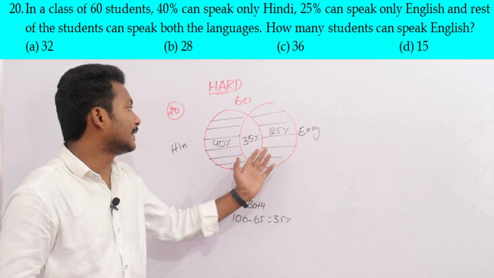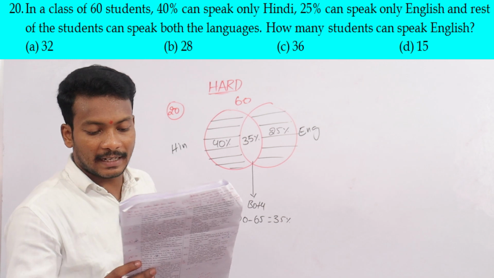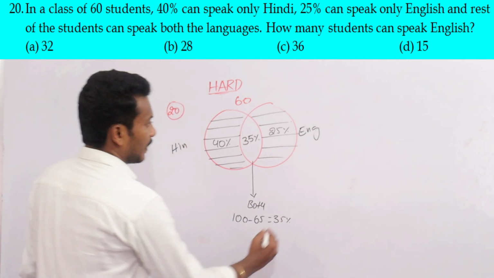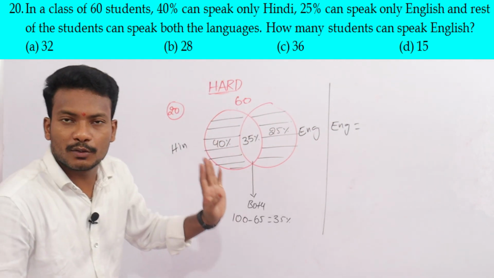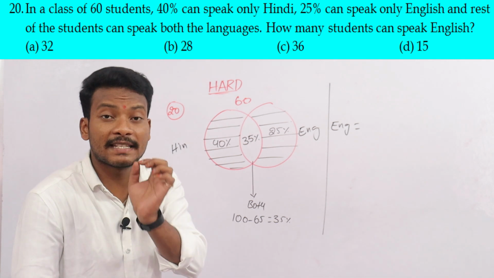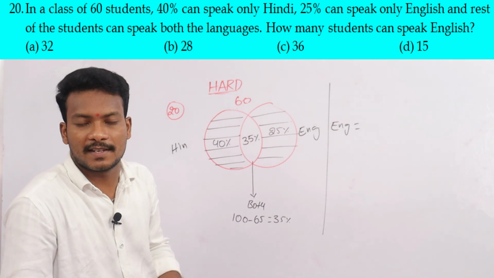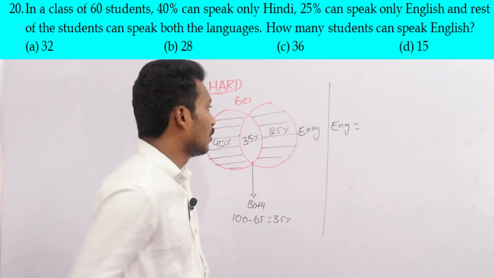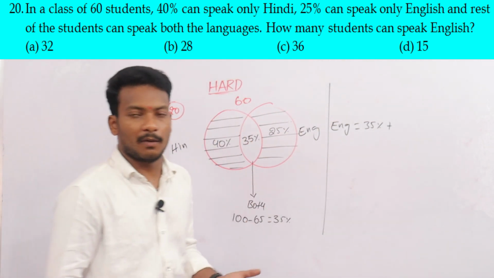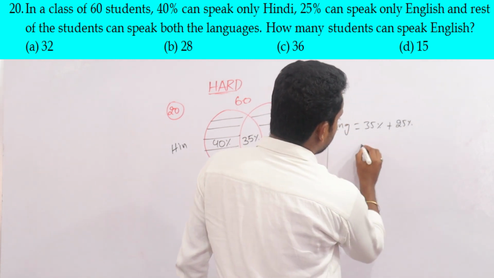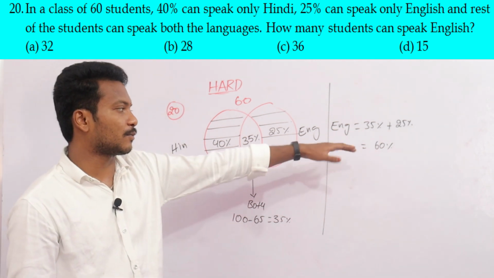Now the total is 75 plus 25, 100. Now the examiner is asking how many students can speak English. Can the 35% speak English or not? Compulsorily they speak, because these 35% of the students speak both the languages, which means they speak English also. English is 35% plus the 25% already given, so 60% of the students speak English.